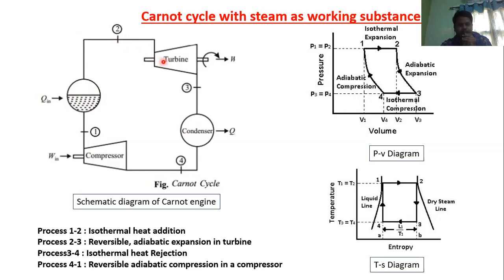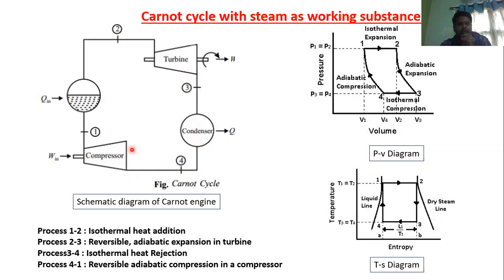Here the steam expands and does some work. After expanding in the turbine, the steam enters the condenser. The function of the condenser is to convert the total steam into water, and the water again enters the compressor. So this is the cyclic process.